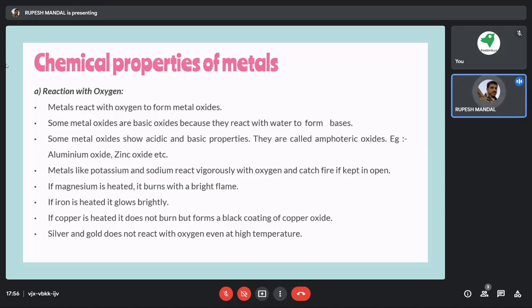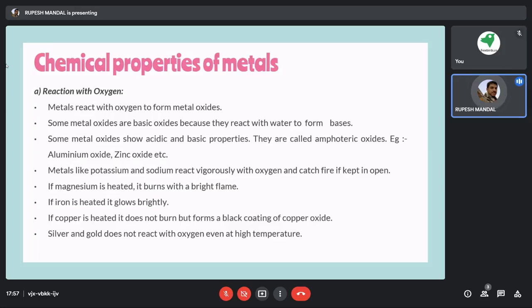Silver and gold do not react with oxygen even at high temperature. Even if we keep them at a high temperature, they do not react with oxygen. Iron, definitely, will react with oxygen, so some amount of iron will be lost. And copper also, when you are heating it in the open where oxygen is present, will form copper oxide, so some amount of copper will be lost.